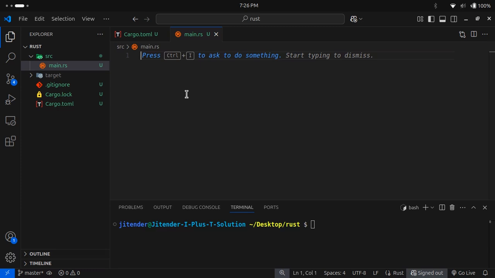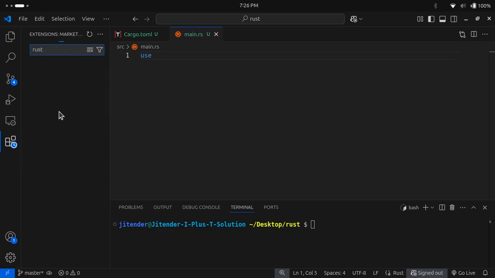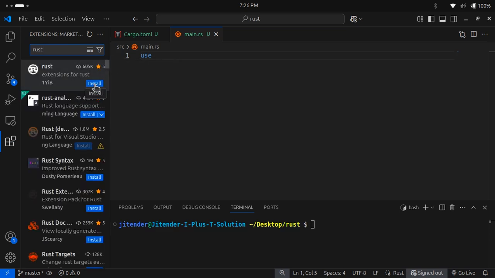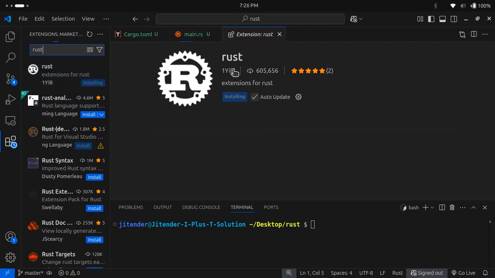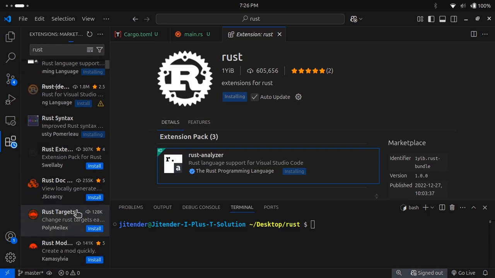We need to use actix-web. I hope we get some suggestions, so let's install some extension. Let me search for Rust suggestions. Here I have one Rust extension. You can also install this; it is nothing too complicated, so if you haven't installed it, just install it. Now let's wait.